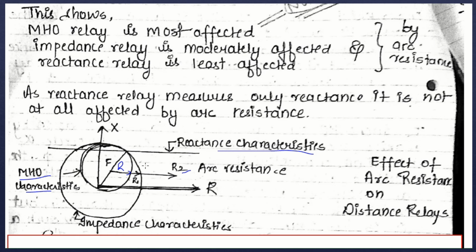So we can easily conclude that the Moore relay is mostly affected by arc resistance, the impedance relay is moderately affected, and the reactance relay is least affected. This is because of the characteristic features of the three distance relays.